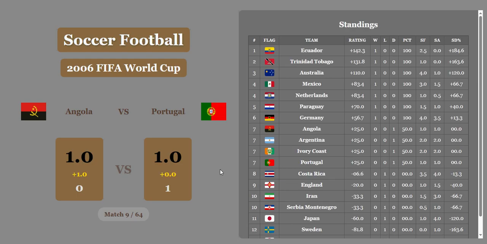Angola loses to Portugal 0-1, but they get a whole goal for economic difference. So after the economics are factored in, the game is a draw according to the algorithm.